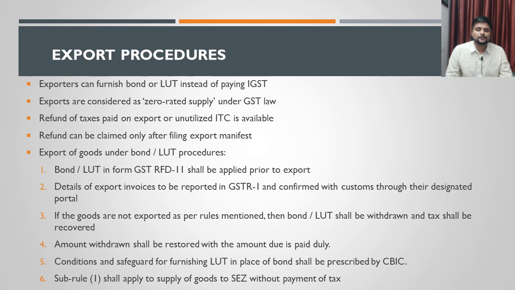And the details of export invoices are to be reported duly in GSTR1. GSTR1 is the monthly regular return, the return on outward supplies. In that, he has to provide the details about export of goods, and whatever he has provided in the GSTR1, it will be confirmed by the customs authorities.